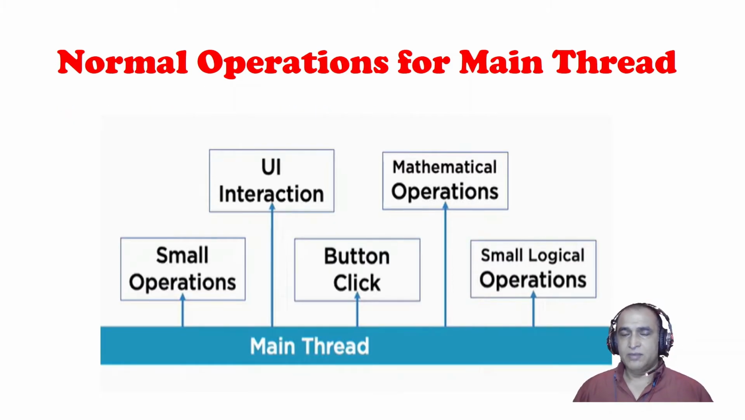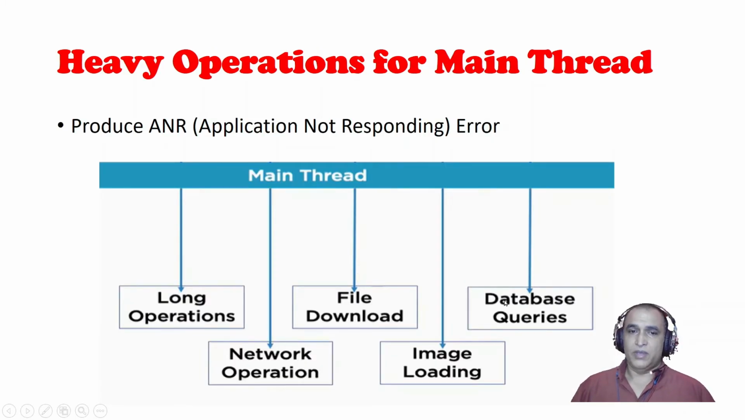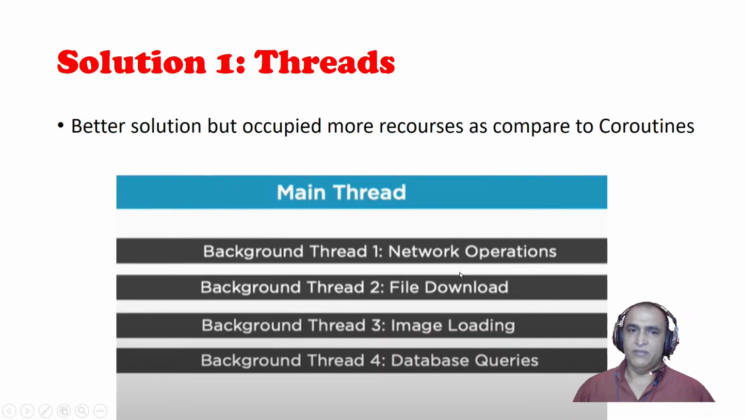So these are all. Now we understand the main thread operations and why we require coroutines and what the optimization of coroutines is. You see that the main thread can execute a small operation, UI operation, mathematical operation, click operation or small logical operation. But if I run a long running task, like file download, network operation, image downloading, or database query on the main thread, then in the Android environment we will get an error called ANR, Application Not Responding. That error will come if we perform a long running task on the main thread.